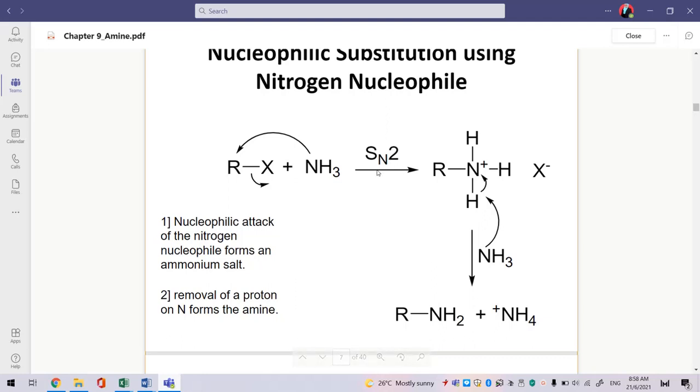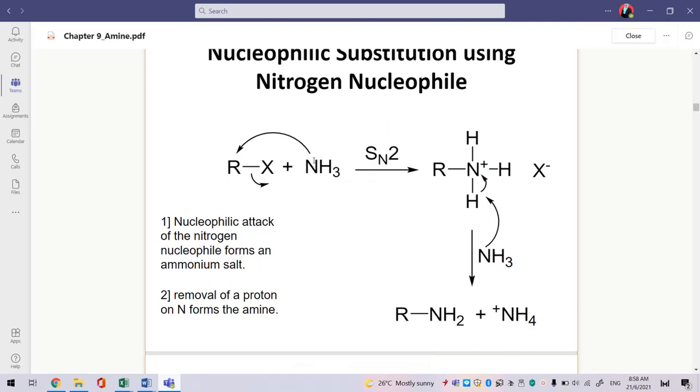If you already forgot what is SN2, please refer to organic chem 1. In organic chem 1, you already learned this SN2, right? Try untuk buat revision sikit, macam mana SN2 punya reaction tu berlaku.